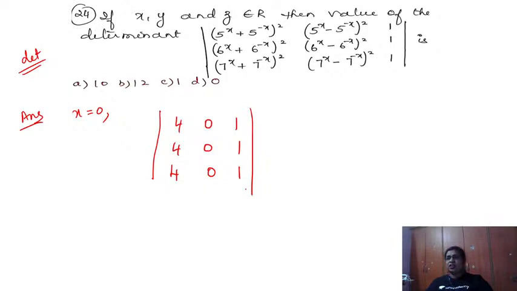What do you know of the property of determinant? If any row or column is having zeros, then what happens to your answer? The value of the determinant itself will vanish and that will become a 0. And that is your D option. Yes? So just observe such a difficult question just with one x, because x equal to 0, see, look at what happens to your determinant and this is 0.